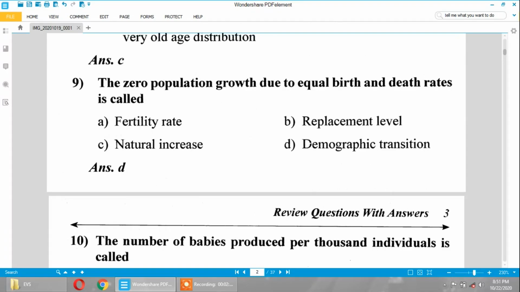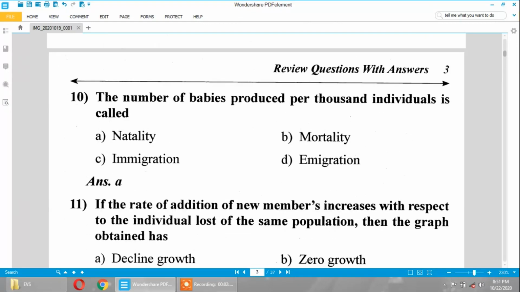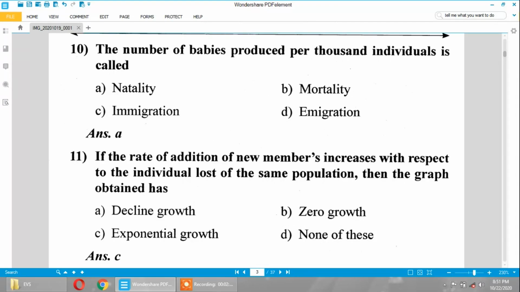So next, the zero population growth due to equal birth and death rates is called demographic transition. That is, the birth rate will be equal to death rate. If there are 100 births, there should be 100 deaths. So this should be equal. It's called demographic transition. The number of babies produced per 1000 individuals is called natality.